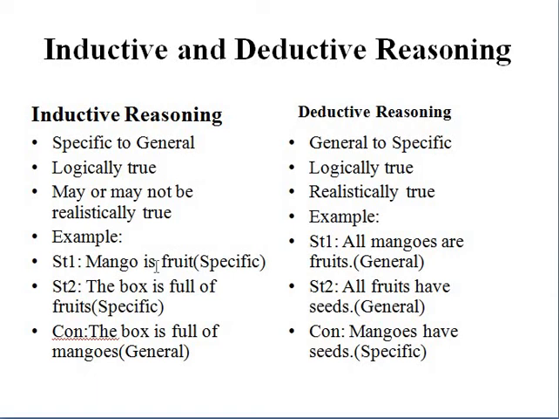Deductive reasoning is opposite to this one. We make statements from general to specific. It is logically true and realistically also true. For this example: all mangoes are fruits, all fruits generally have seeds, so mangoes will also have seeds.